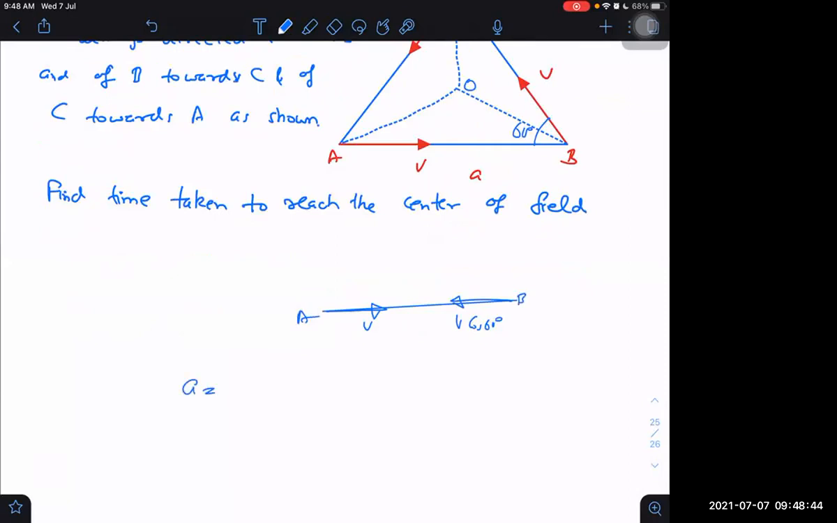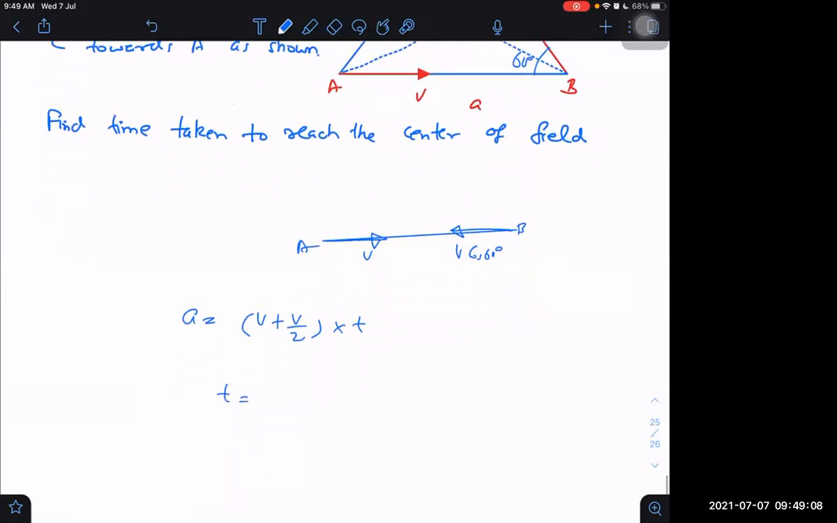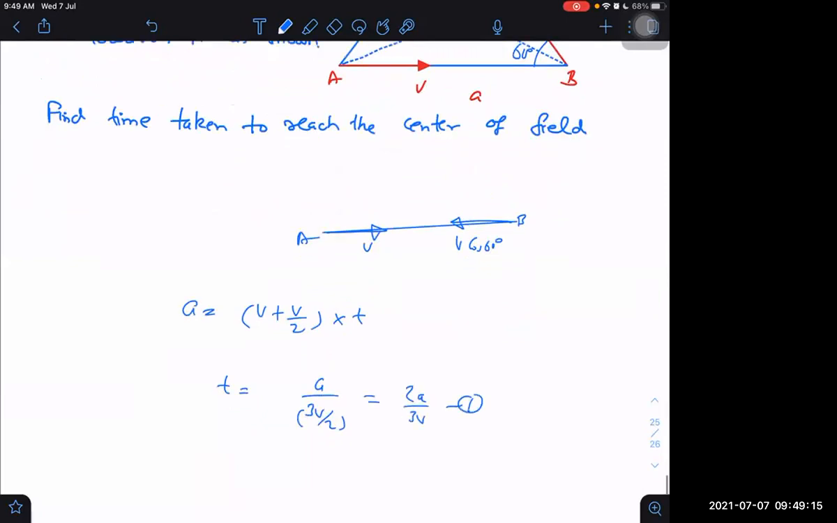Now I'm telling you a shortcut: it is a constant relative velocity, so I don't have to integrate. Whenever it is a constant, I can directly take the relative speed. Relative speed is V plus V by 2. They are approaching, so the magnitudes add up. That into time is equal to a. So what is the time? a upon 3V by 2, or 2a by 3V.